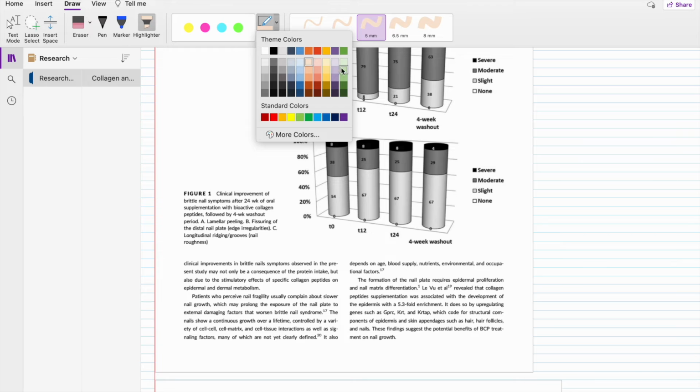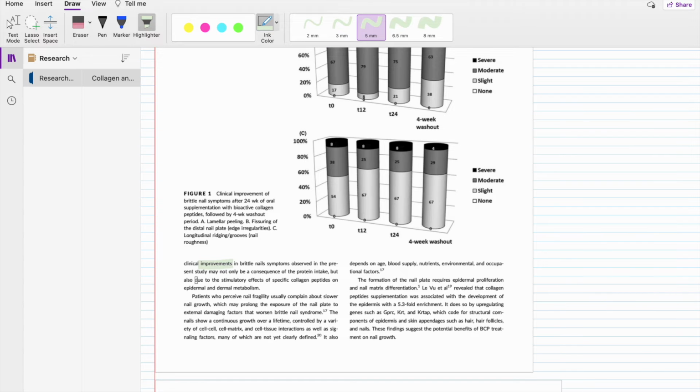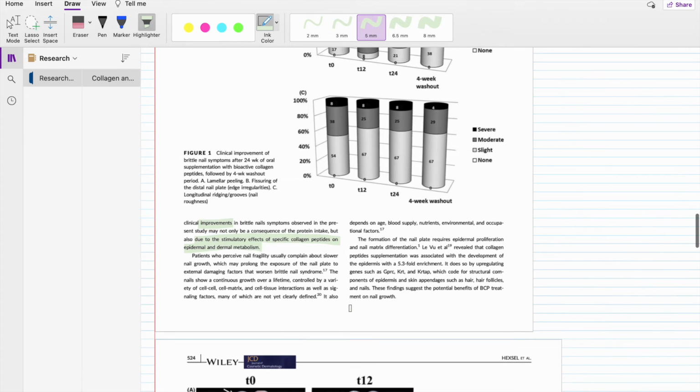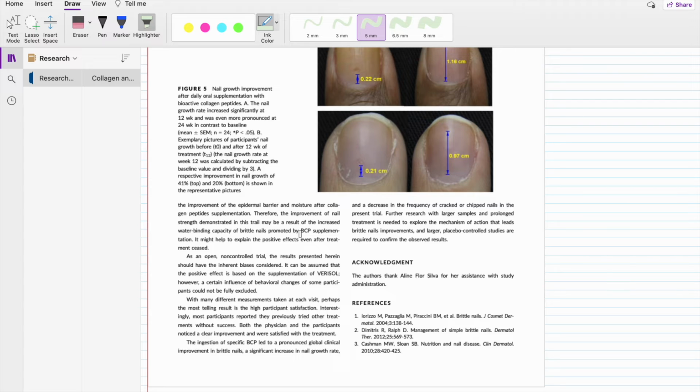Going back to green, just in case, yep, we see improvements in brittle nails that were due to the effects of the collagen peptides. So there we have it. We can see in this part of the discussion, once they've gone through the results, they might talk about what bias there was in the study. They also might talk about next steps for research to improve knowledge of this field. Those are some of the general features you'll see in a discussion. They can be really long or pretty short, just depending.